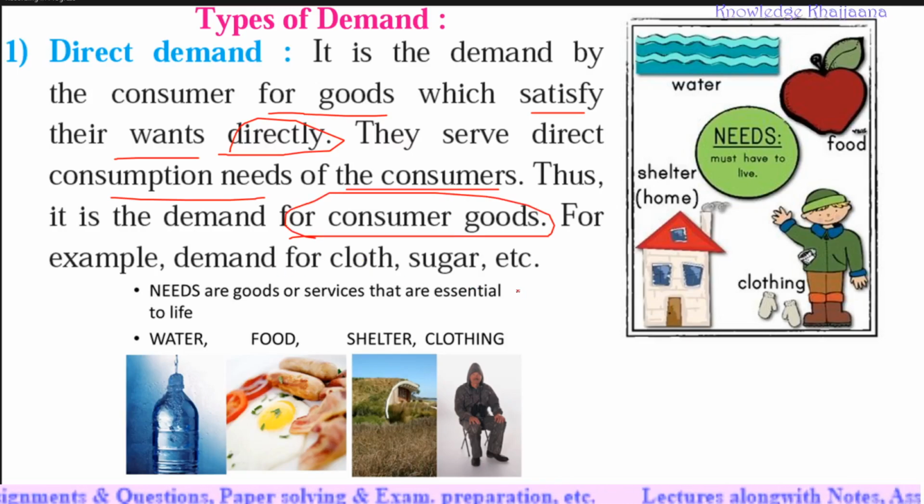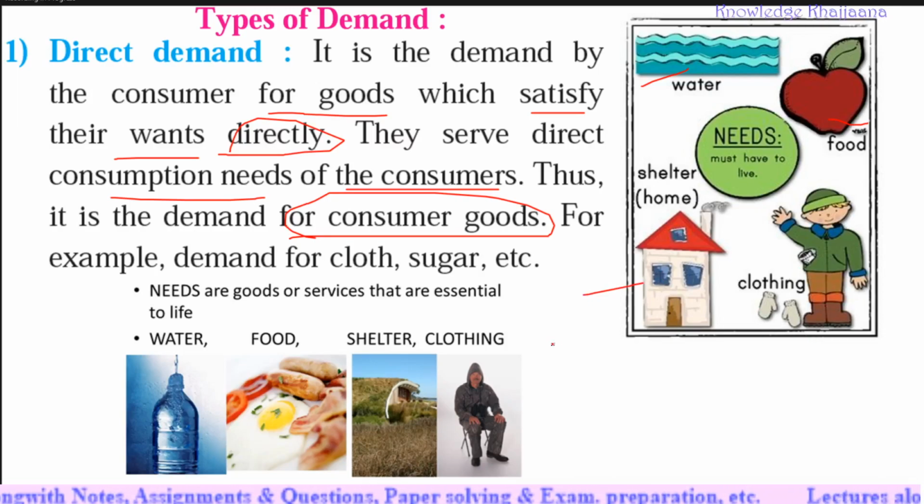Simply what we can say, the want of hunger is satisfied by what? Food. The want of thirst is satisfied by water. The want of shelter is satisfied by home. Or the want of clothing is satisfied by the clothes.